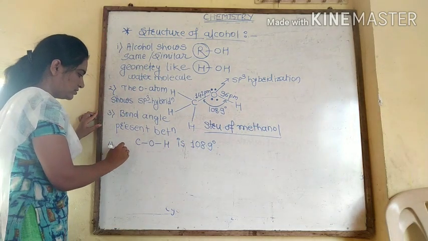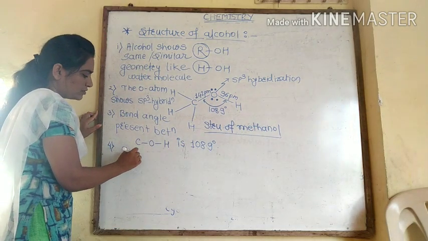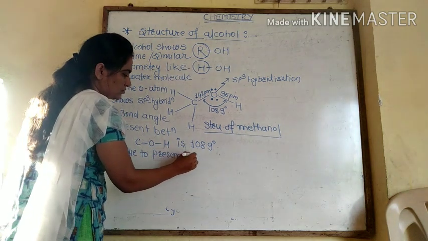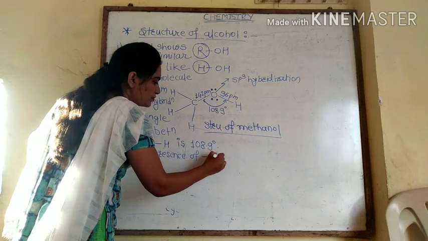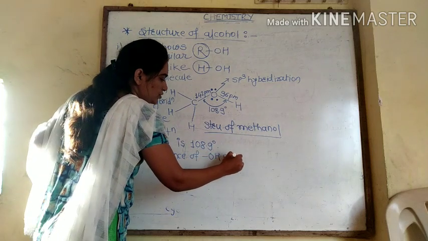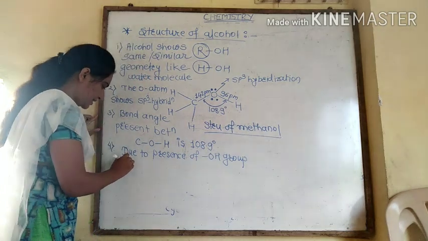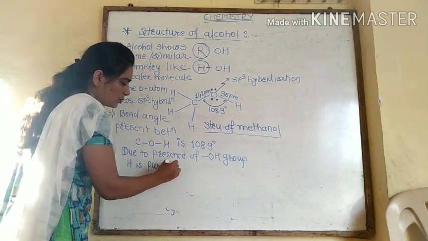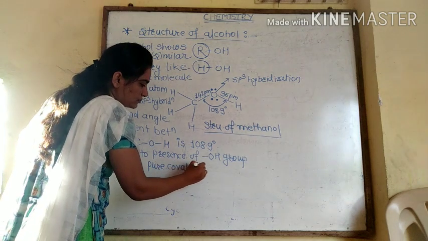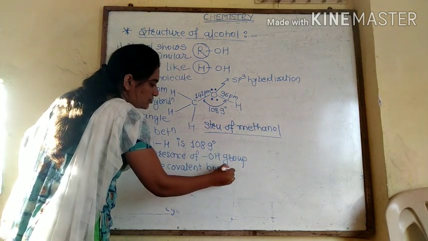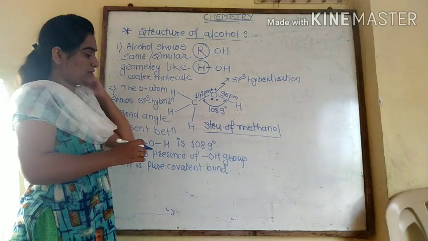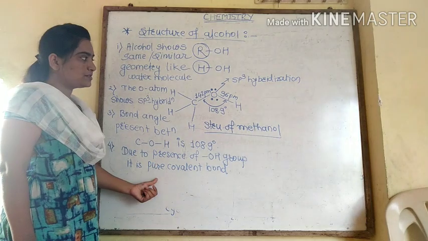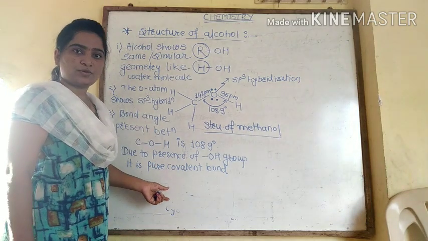Next point, due to the presence of the OH group, the bond between carbon and oxygen is a pure covalent bond. So in this way, this is the structure of the alcohol molecule.